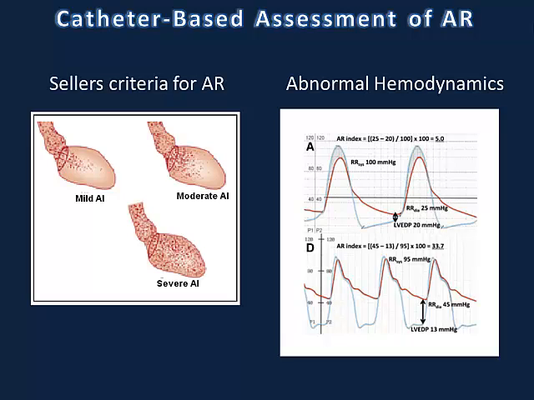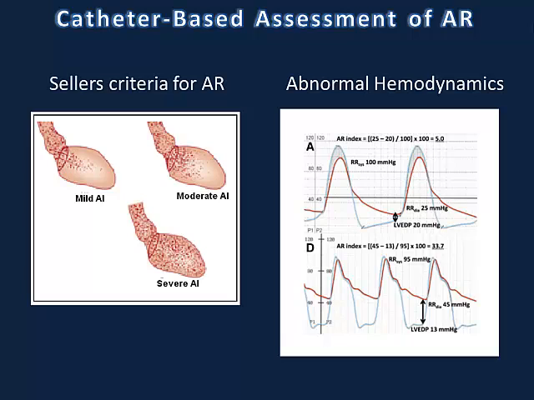First of all, we have the root injection with the Sellers criteria of AR. Sellers was the pediatric cardiologist who worked, I think, at the Cleveland Clinic, and he developed this methodology of mild, moderate, and severe AI based on the retrograde inflow of the contrast from the aortic root into the LV.